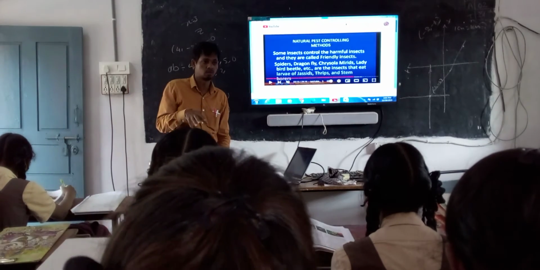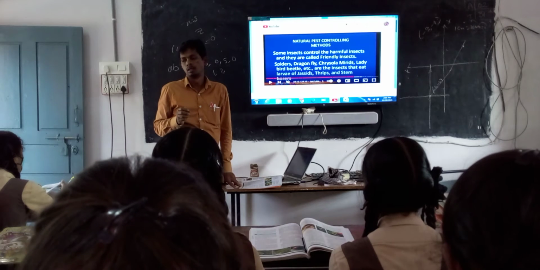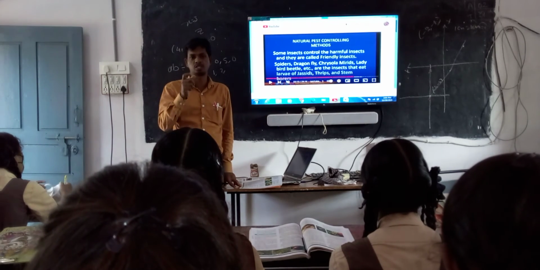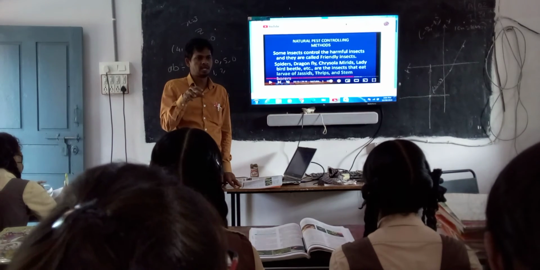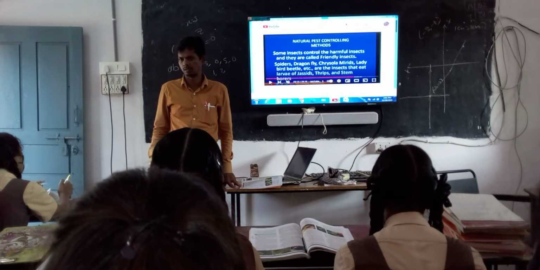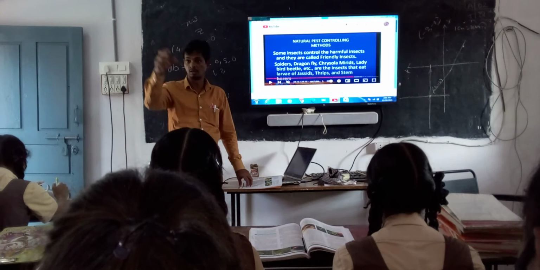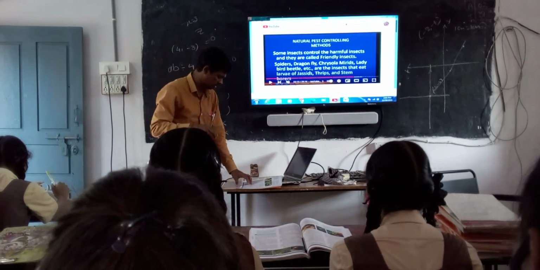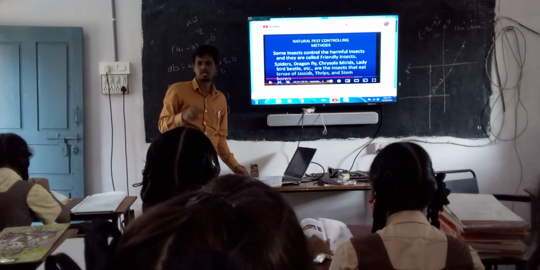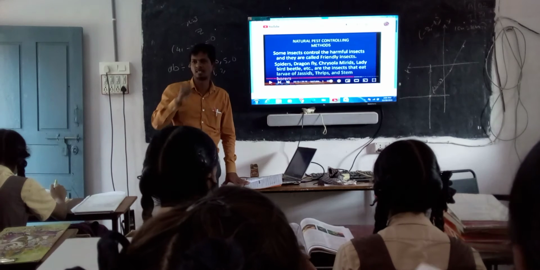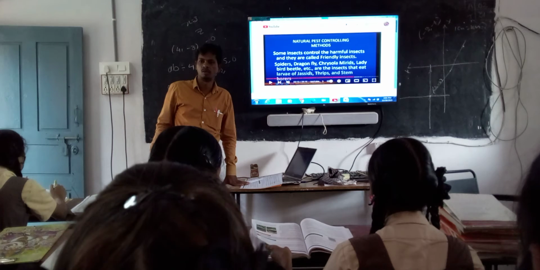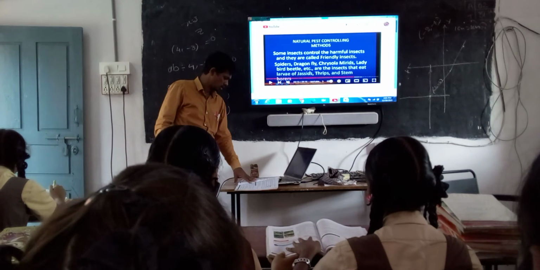They are killing larvae. So what is a larva? The first creature which comes out from the egg, the first stage, is the larva. By eating this larva, they can automatically control the total insects. These insects eat the harmful insects, larvae and everything. Next, thrips and stem borers, which make holes. Stem borers are insects that make holes and suck the juice from the vascular tissue, xylem and phloem.